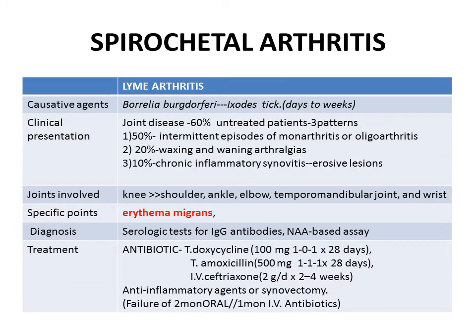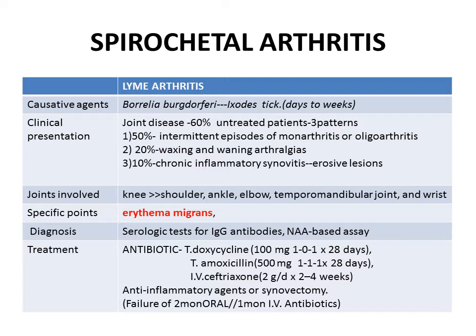So coming to the spirochetal arthritis, one of the causative spirochetes causing arthritis is Borrelia burgdorferi, which causes Lyme disease. It is transmitted by the Ixodes tick. It takes days to weeks to develop the arthritis.